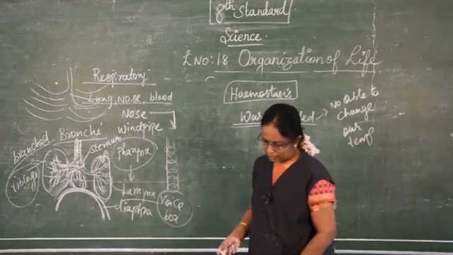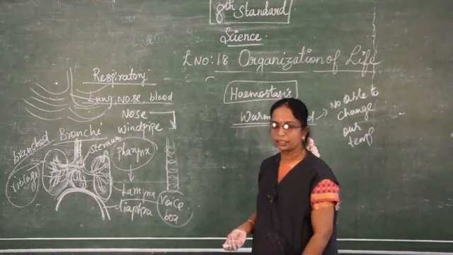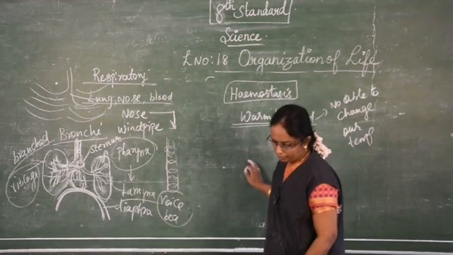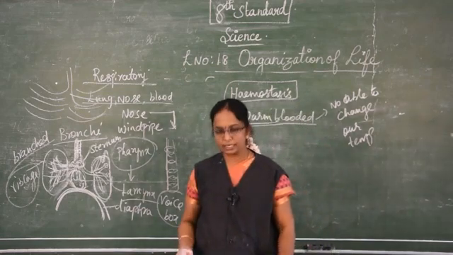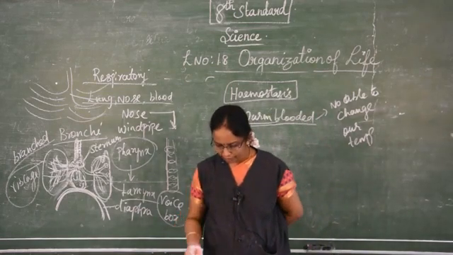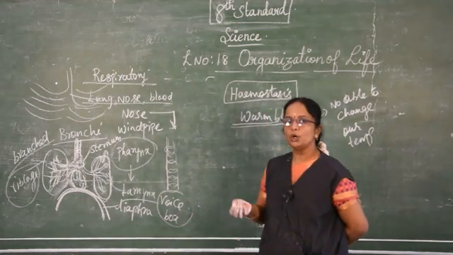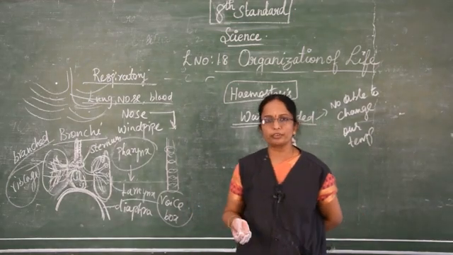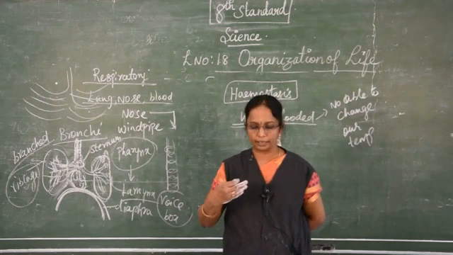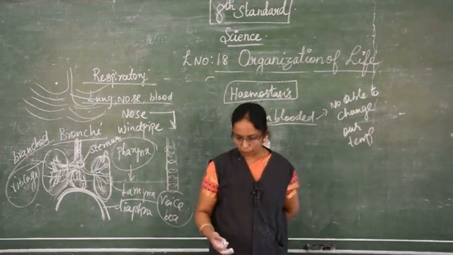Okay. This process of integration and coordination is mediated by nervous tissue and the hormonal system. The liver, kidney, all the organs help in homeostasis. What is meant by homeostasis? Keeping our body at a constant temperature. That is known as homeostasis.